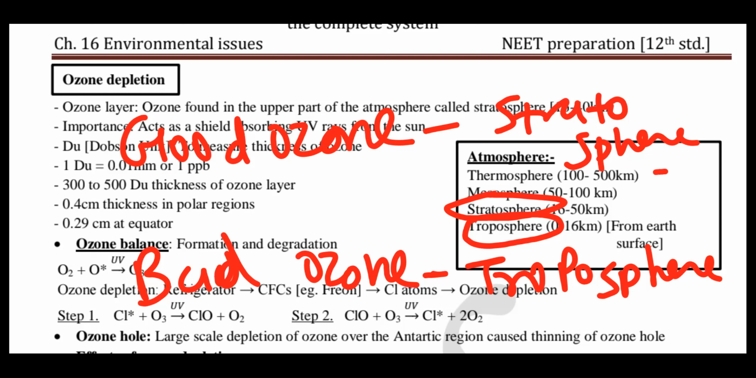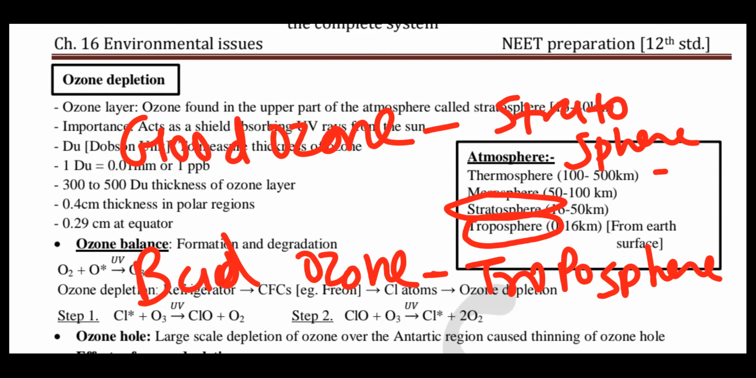Bad ozone triggers health problems like lung diseases and asthma. These are the examples. So bad ozone triggers health problems, while good ozone prevents living organisms from health problems. Right? That's why we call it good ozone and bad ozone.